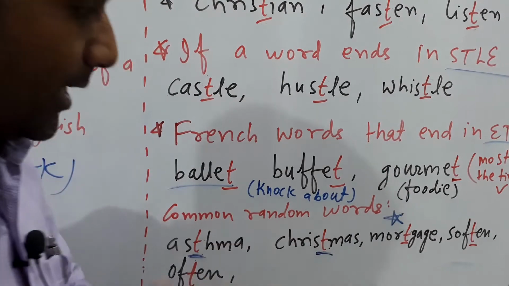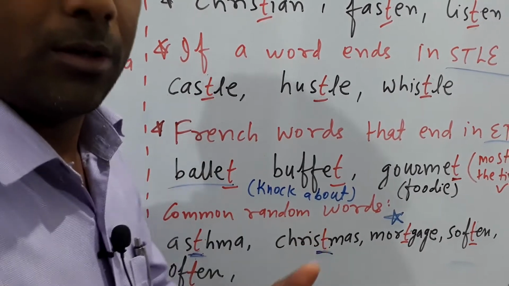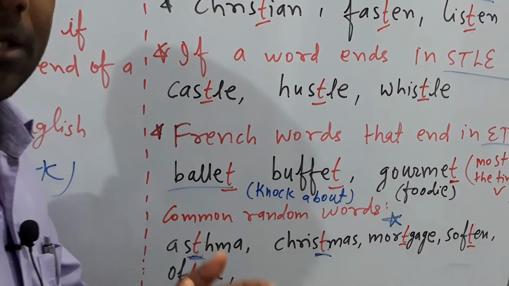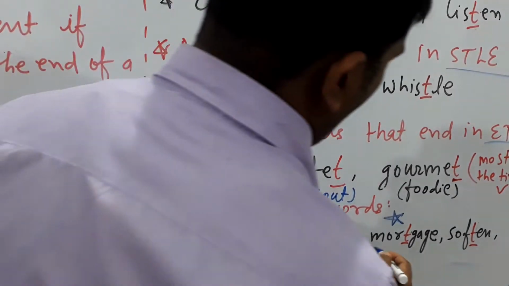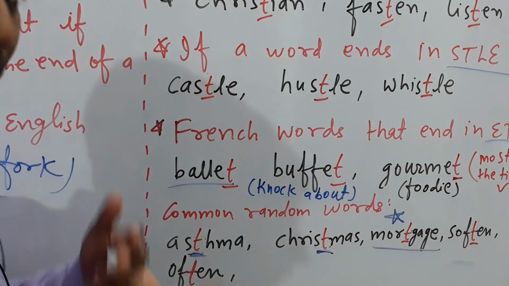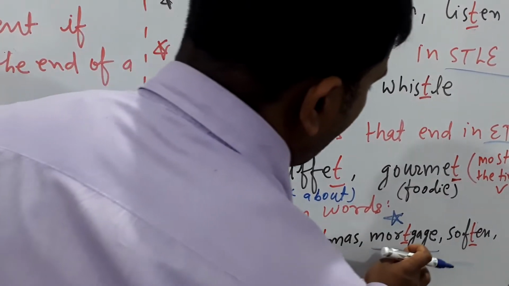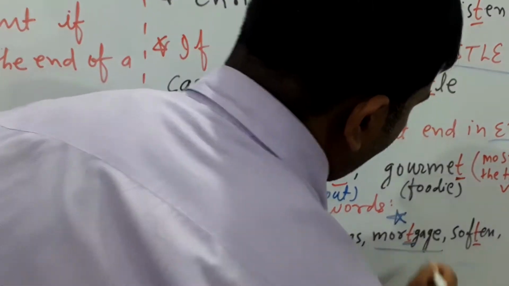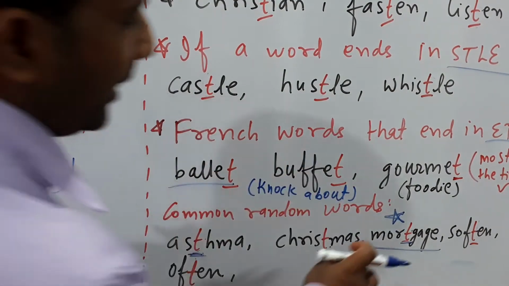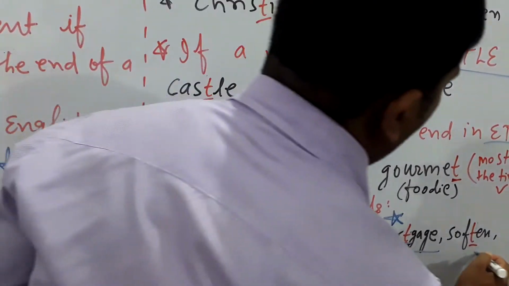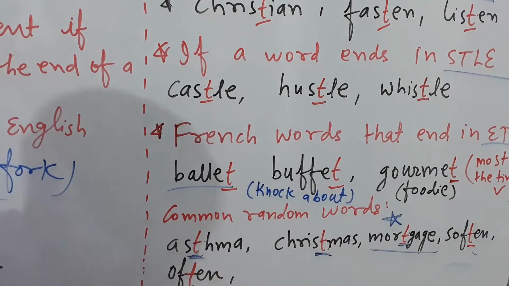That means in case you are going to take a loan from a bank, you have to give something, that is called mortgage. Suppose gold, silver and property, that is called mortgage. So here is mortgage. So T is silent. Spelling is very important for mortgage. And soften, T is silent, and often, T is silent.